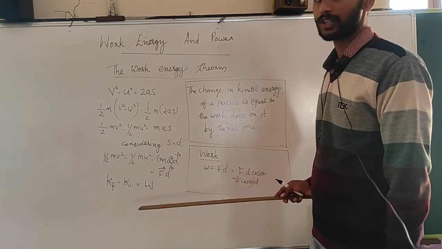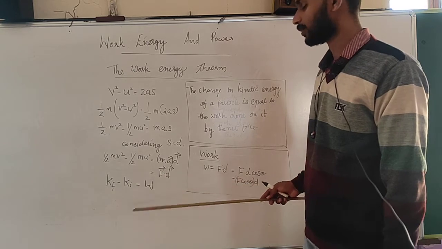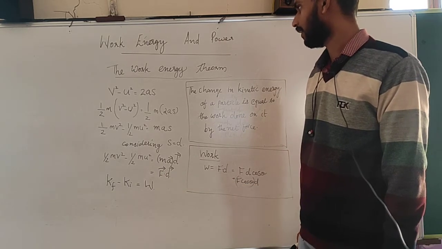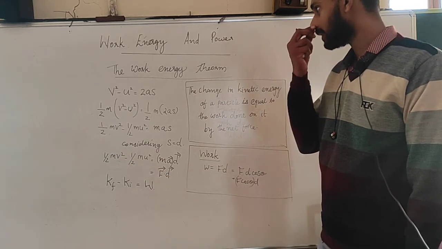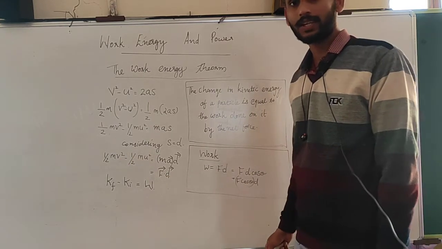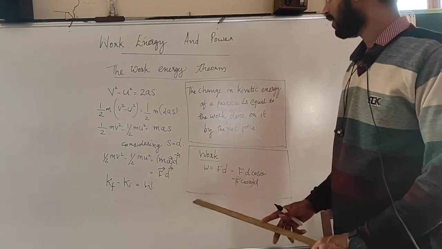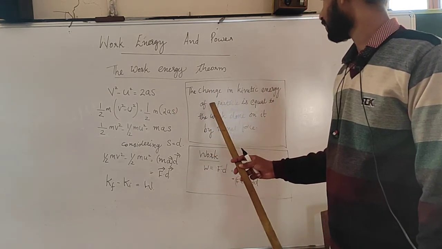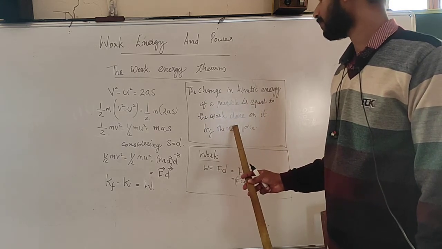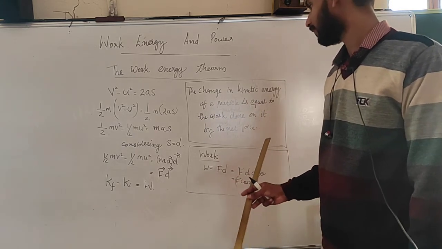F dot d, force dot displacement, is actually the work done. So, this is the proof for the work energy theorem, which relates the work and the change in energy. The statement is that the change in kinetic energy of a particle is equal to the work done on it by the net force. You have to remember this one.